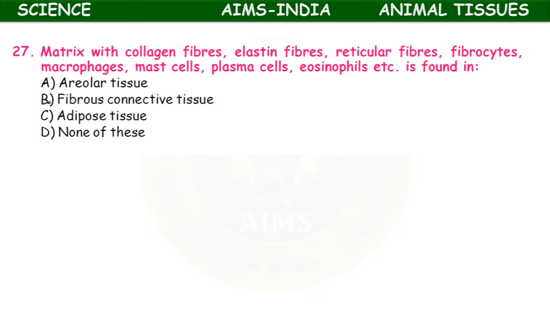Matrix with collagen fibers, elastin fibers, reticular fibers, fibrocytes, macrophages, mast cells, plasma cells, eosinophils. These are all found in which tissue? Areolar tissue, fibrous tissue, adipose tissue, none of these. So all these types of cells and fibers like collagen fibers, elastin fibers, reticular fibers, fibrocytes, macrophages, mast cells, plasma cells, and eosinophils, these are all found in areolar tissue.